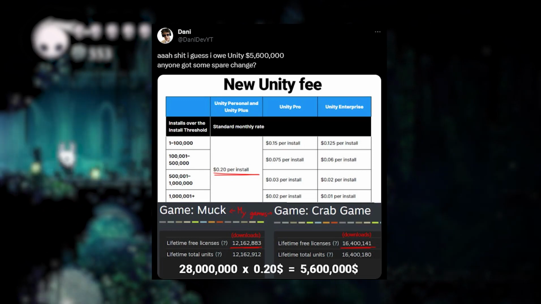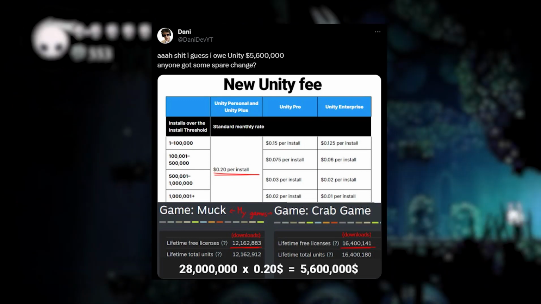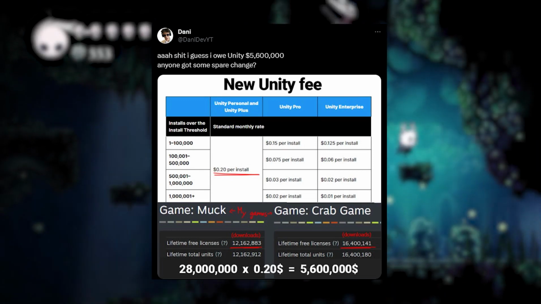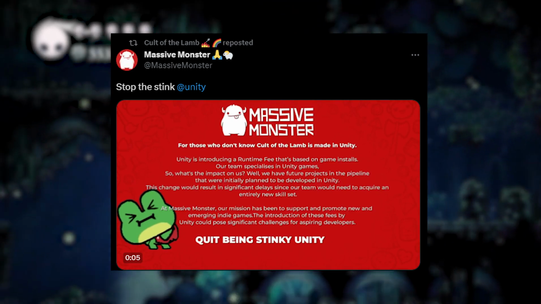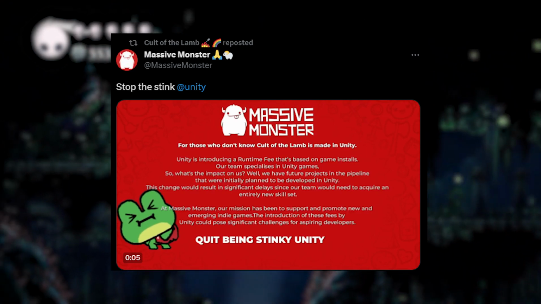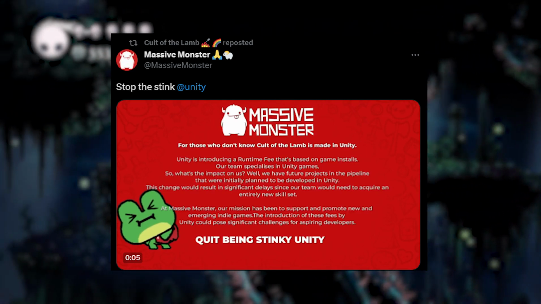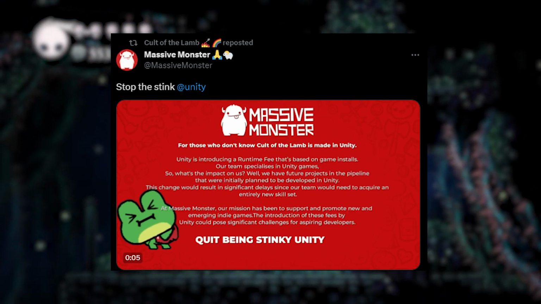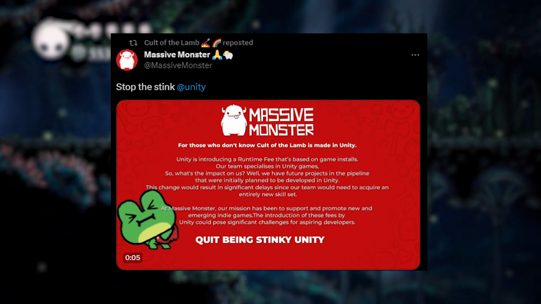It has gotten to the point that the creator of free-to-play games such as Muck and QwackGaming has stated that they would need to pay $5.6 million to Unity based on those changes, and Massive Monster, developers of the popular game Cult of the Lamb, have issued a statement that those Unity changes would force them to delay or cancel some of their projects. Those are just 3 examples, but they really highlight how much of the industry would be affected by Unity's greediness.